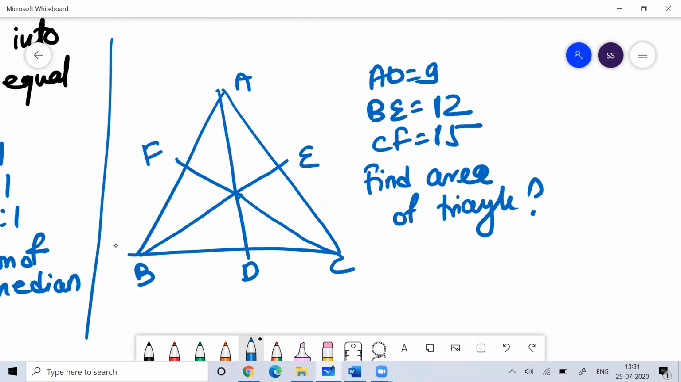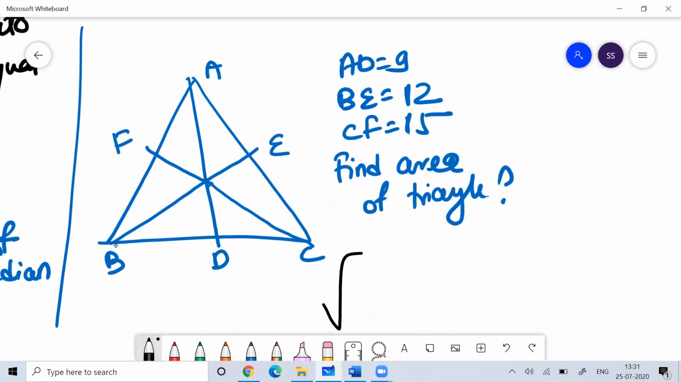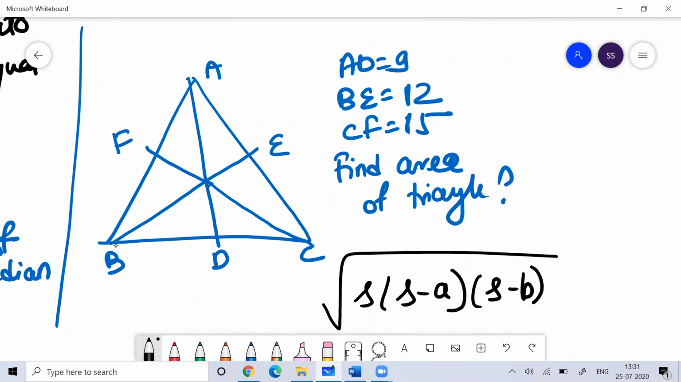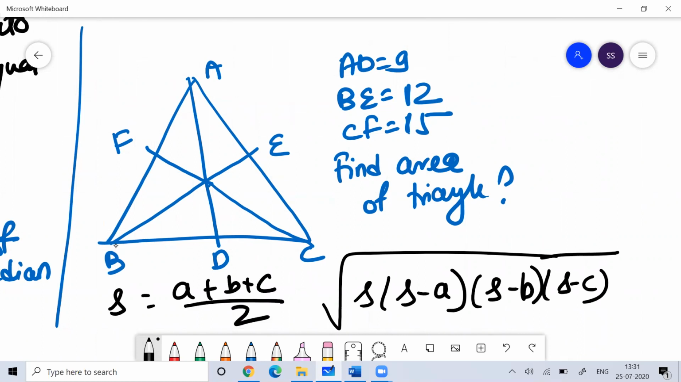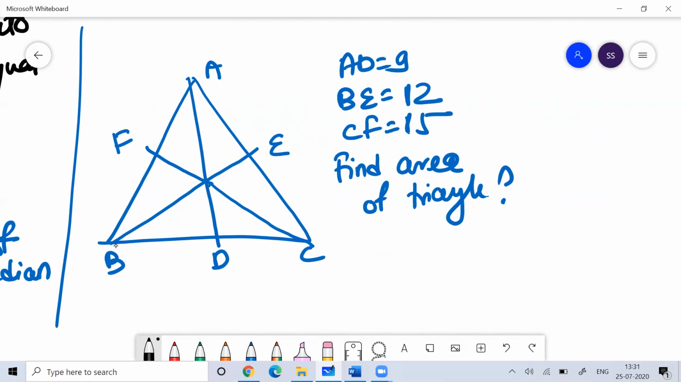You know that if I give you the three sides of the triangle, you can find the area of the triangle by using this formula, where S is equal to (A plus B plus C) by 2. This is the Heron's formula, which you apply when the three sides of the triangle are given and you want to find the area. But here you cannot apply Heron's formula.